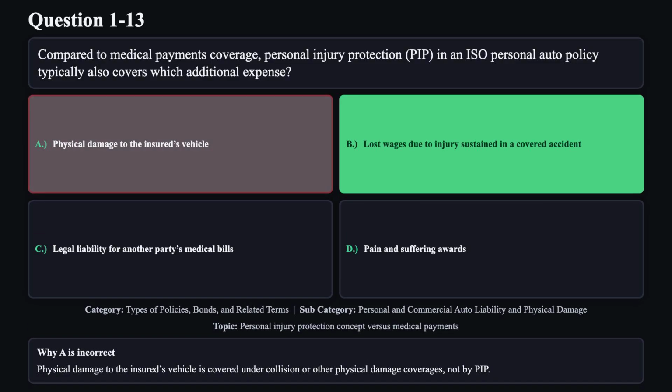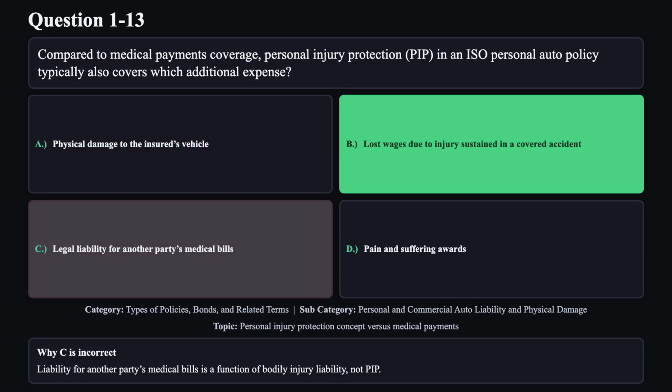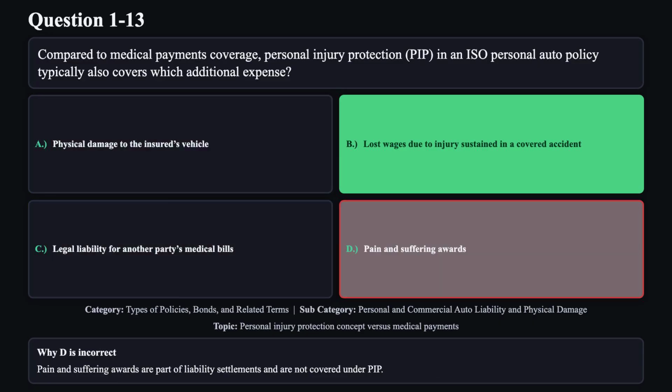Reason A is not correct. Physical damage to the insured's vehicle is covered under collision or other physical damage coverages, not by PIP. Reason C is not correct. Reason D is not correct. Pain and suffering awards are part of liability settlements and are not covered under PIP.